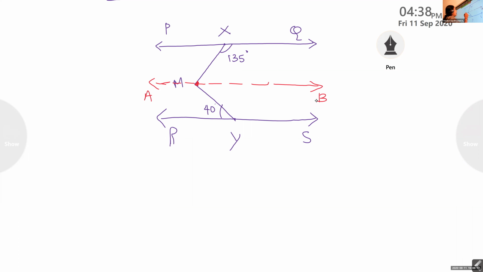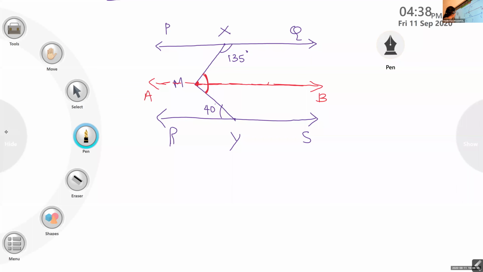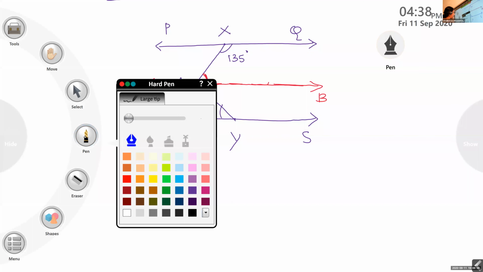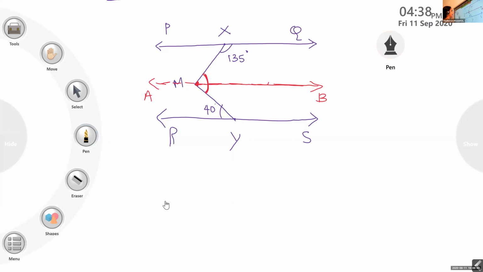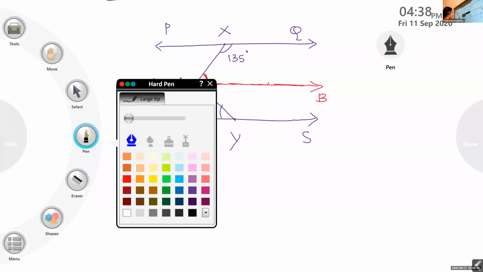Now, we have to find this angle. Did you get any idea after drawing this parallel line? We have to find that middle angle. Look at the figure carefully. For our proof, we have drawn one more line like that.